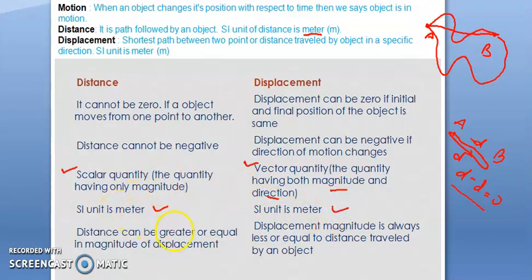Distance can be greater than or equal to the magnitude of displacement, but displacement magnitude is always less than or equal to the distance traveled. Consider this example: A to B is 5, right? And if it goes like this, it is 7. So the distance is 7, but the displacement is 5. So you can see distance is always greater than or equal to displacement.